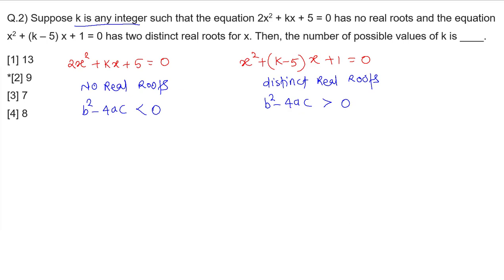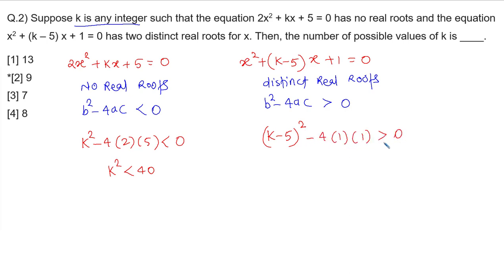So let's have a look at it. Over here, b is k, so k square minus 4 into a is 2, c is 5 should be less than 0. It means k square should be less than 40. In the second equation, b is (k minus 5) whole square minus 4 into a is 1, c is 1 should be greater than 0. Then (k minus 5) whole square should be greater than 4.